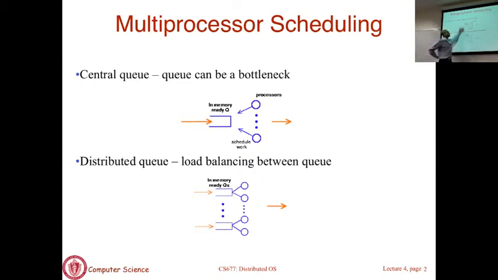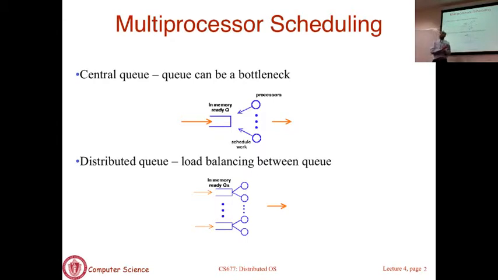So that's exactly what is being shown here. If you don't like one queue for the entire system, make one queue for each core. Now this is actually showing you a queue that's shared by two cores, but the essential point is to go from one queue to many queues. So in the degenerate case, there is one ready queue for every core or every processor. If you have this, then you get rid of this bottleneck, because if that core becomes idle, it only has to look at its own queue. Queues in this case are not directly shared. So the locking bottleneck goes away. So you make the queues distributed.